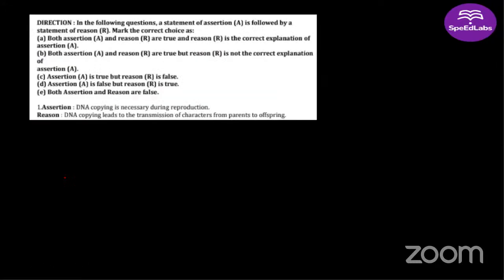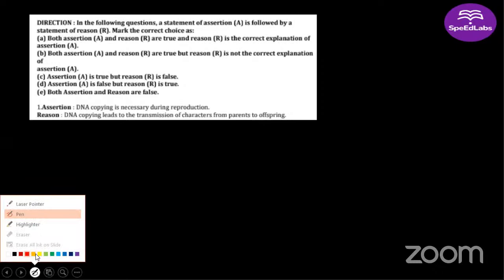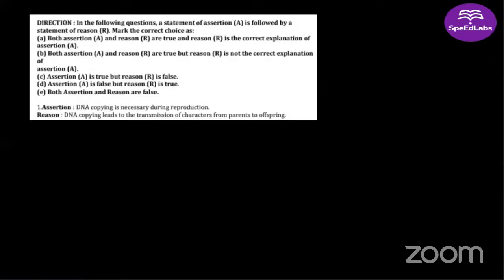Good. Next question. Okay, an assertion reason question is there. Read it very carefully and then answer. We did a similar question in the last class also.